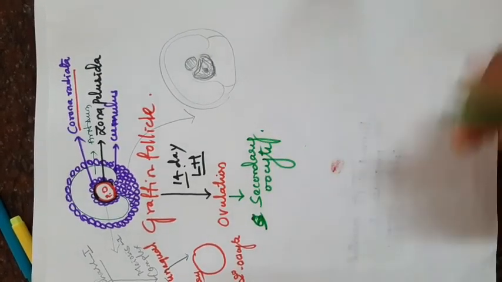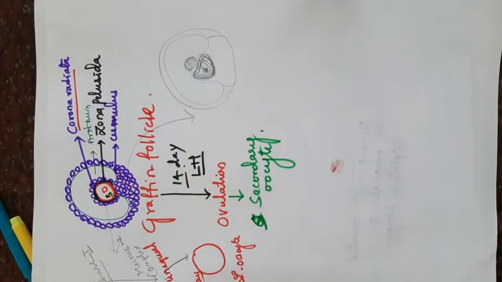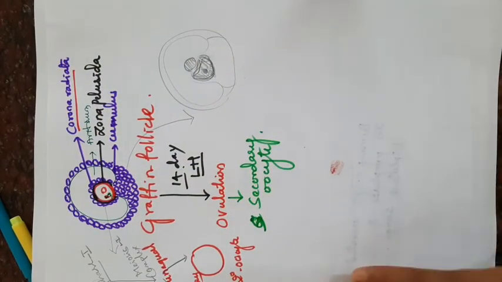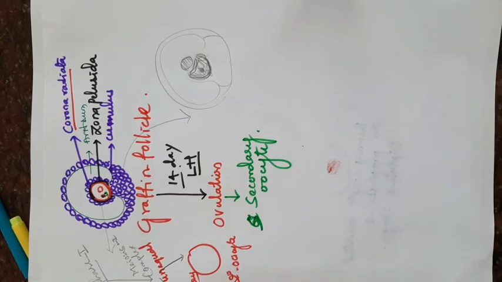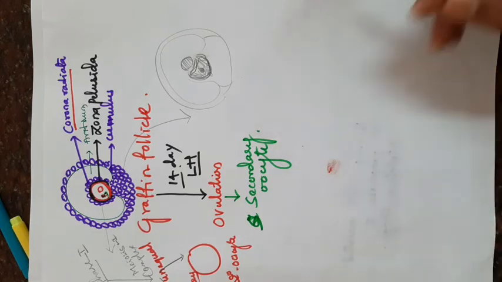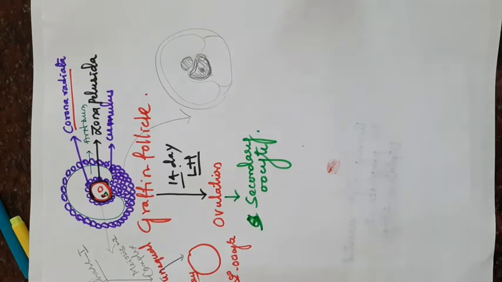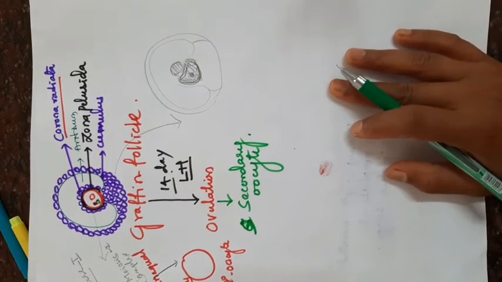Remember this: the Graafian follicle which has the primary oocyte completes its meiosis first to form a secondary oocyte and a primary polar body. The primary polar body degenerates afterwards. The secondary oocyte, once formed, is released by the Graafian follicle by the process of ovulation.